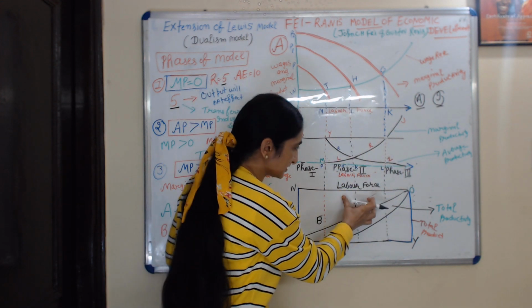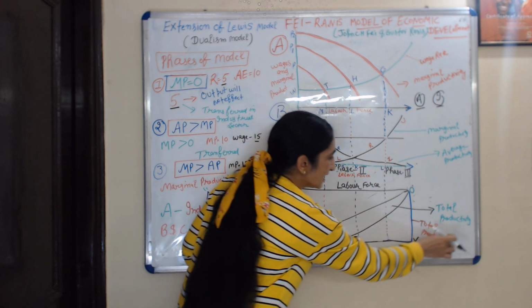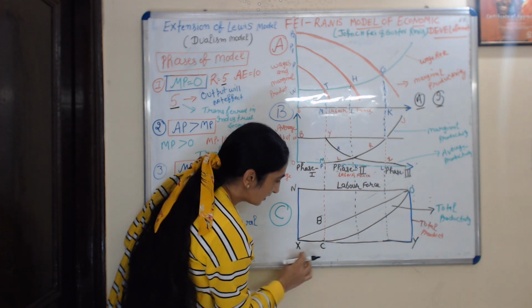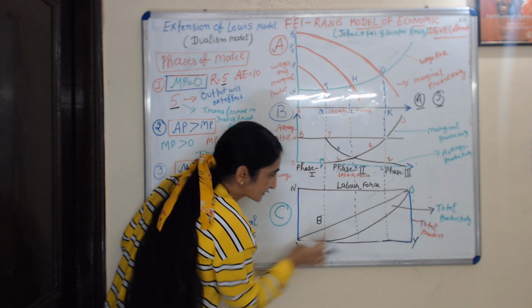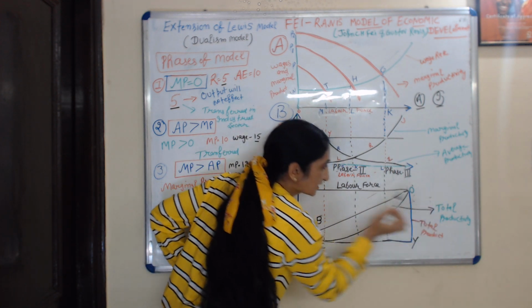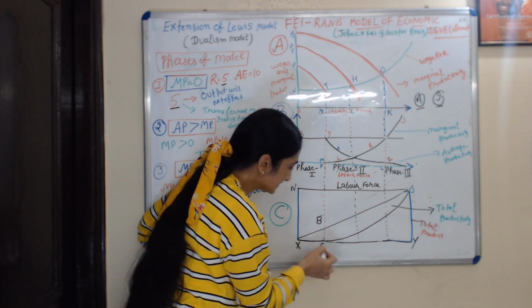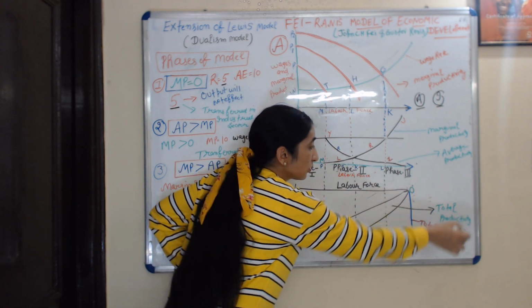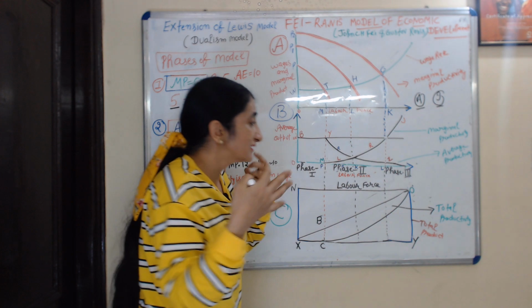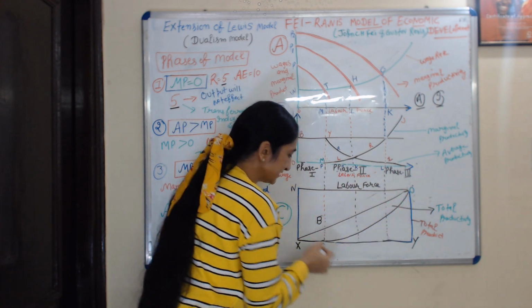On the x-axis here we take labor force, on the y-axis here we take total product, and this OCX curve represents the total productivity of labor. How much total labor is producing is represented by this OCX curve.